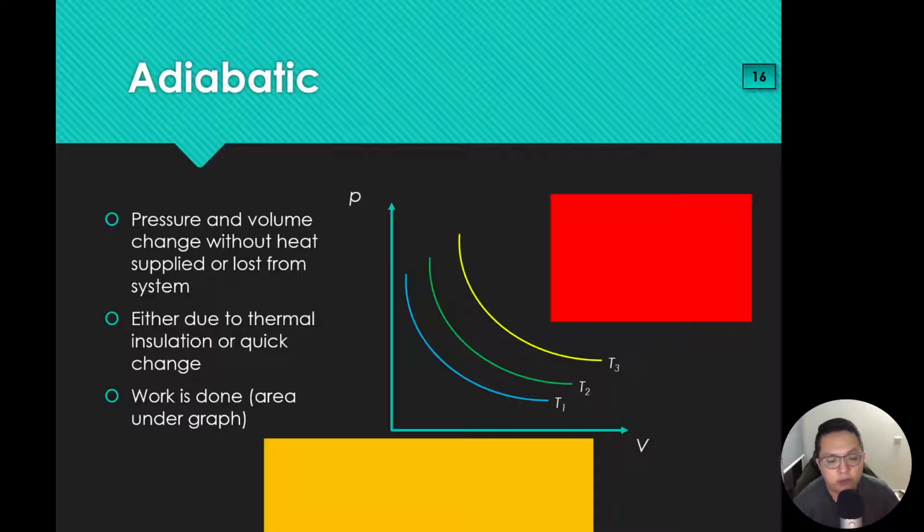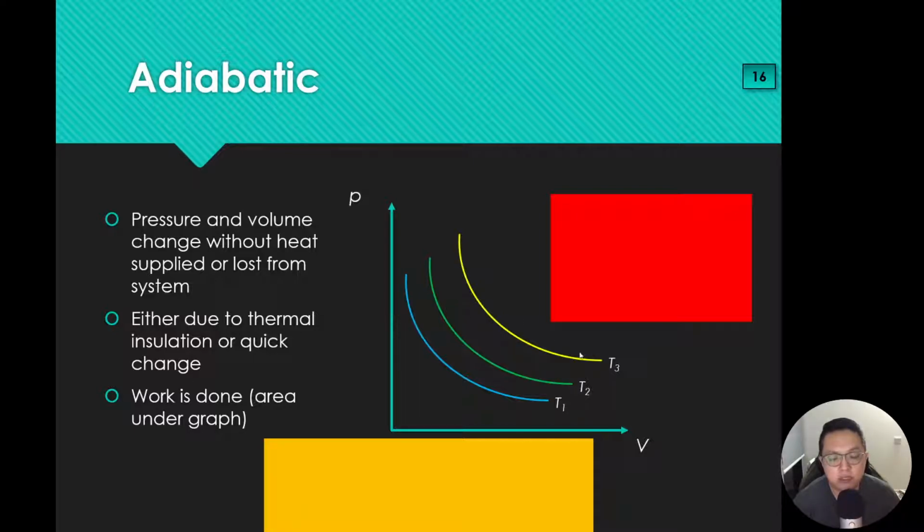Okay, how do I do that? Like I said, you can either put some insulation. For example, you don't want the system to cool down on its own, right? You put it into a vacuum flask so that heat doesn't escape. What else could you do? You could be supplying the same amount of heat as the amount of heat that's coming out on its own. That's one way. Or you can just do it very quickly. That means you do the change at a very fast rate, so there's no heat supply or heat loss from the system. Same thing, you can still find work done.